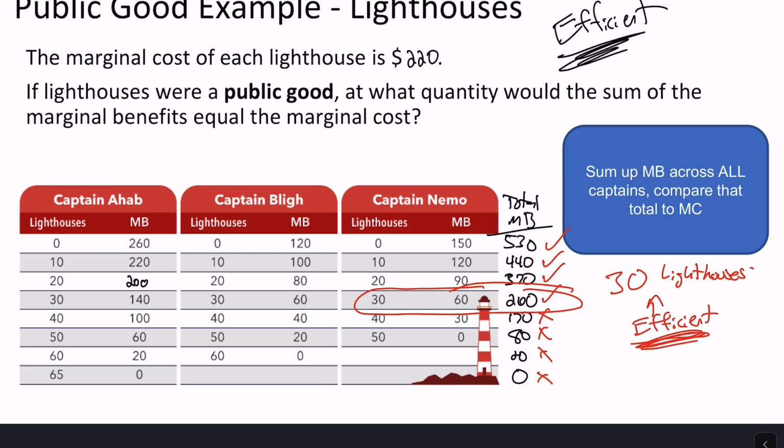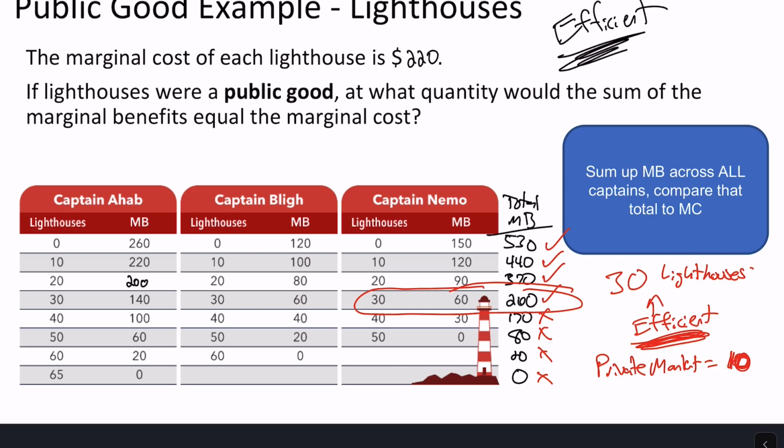So the efficient amount of lighthouses is going to be 30. Private market, if you're going to try to do this from the previous slide, would only provide 10. And so this is why we have this underproduction of a private market for a public good. Right? Socially efficient is 30.